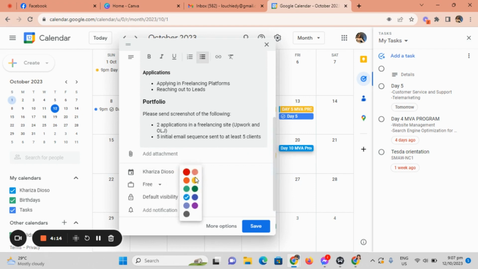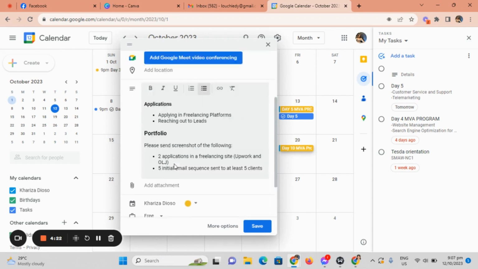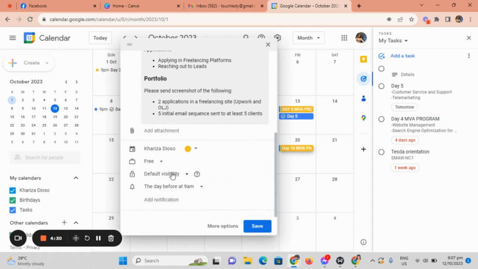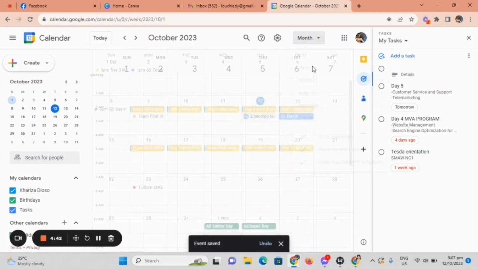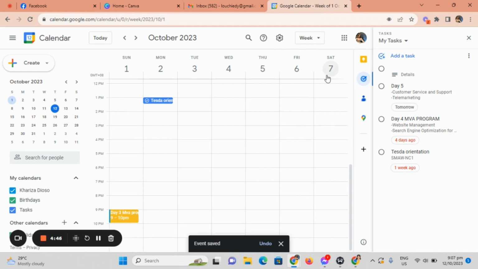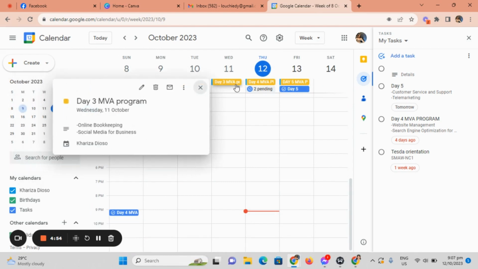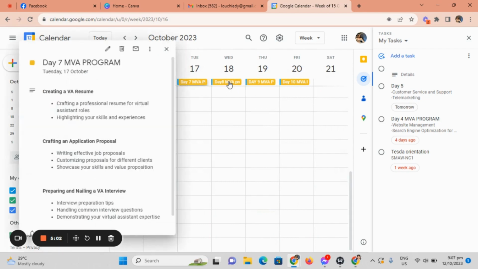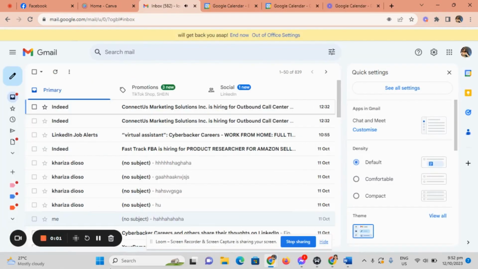Then change the color here, add notification, add time, of course all day, and then you can add here, same. So this is my 2 weeks of MBA program. So if you want to see a week, maybe, so these are the next days here. So this was it.